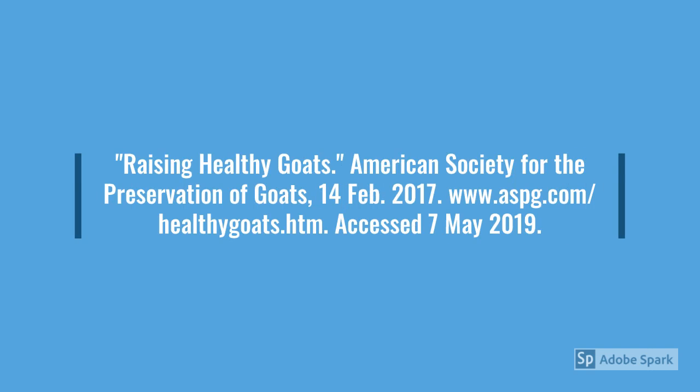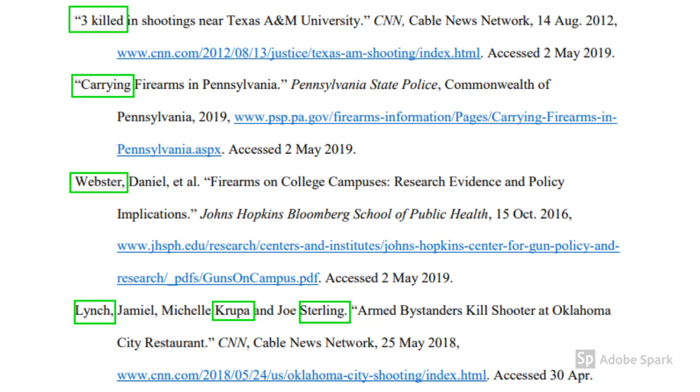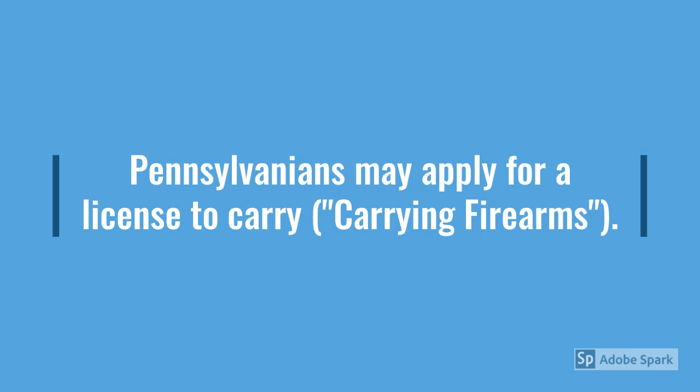When writing a works cited entry for a source without an author, simply skip the author and provide the next element of the entry. The works cited entry is easy enough, but the parenthetical citation can take a little more work. Remember that parenthetical citations always give readers the first thing from the relevant works cited entry. That way, readers can simply scan down the left side of the works cited page and find the entry you're referring to. Put the first 1 to 3 words of this title into your parenthetical citation.